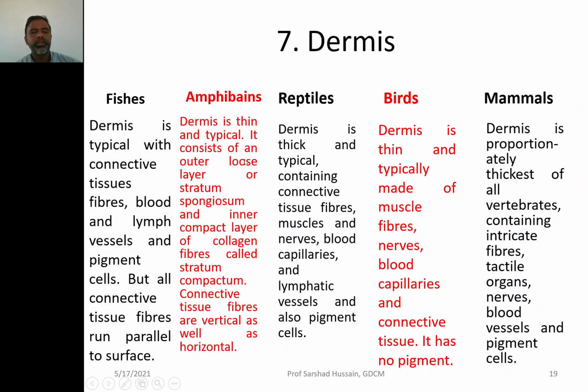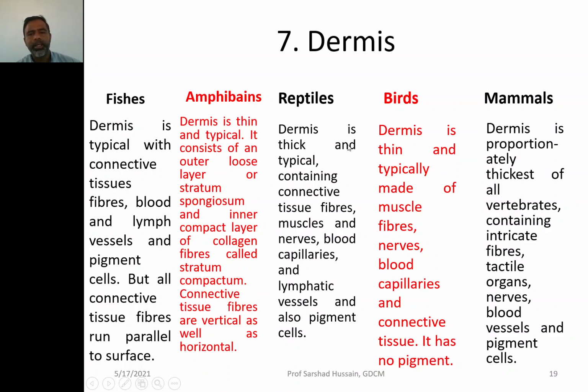It consists of an outer loose layer of stratum spongiosum and an inner layer of compact collagen fibers called stratum compactum. So they have two layers, the outer is loose and the other is compact. The connective tissue fibers are vertical as well as horizontal. So here they were parallel to the surface.